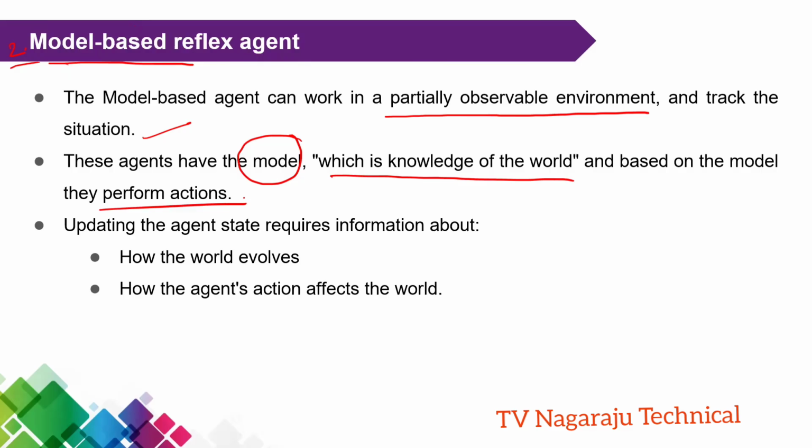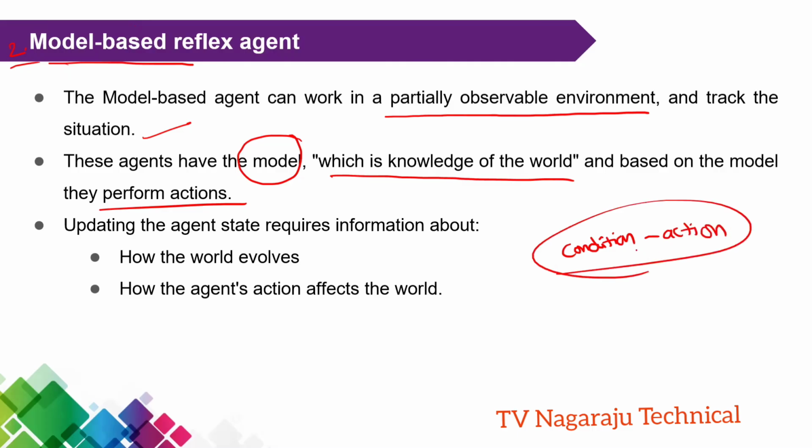Observe that in the previous one, we performed the operation based on the condition-action rule. In this, a model is prepared, and based on the model, the actions are performed. Here the agent's state updates based on how the world evolves and how the agent's actions affect the world. You got the point? How the environment changes, and what happens if I do some action.